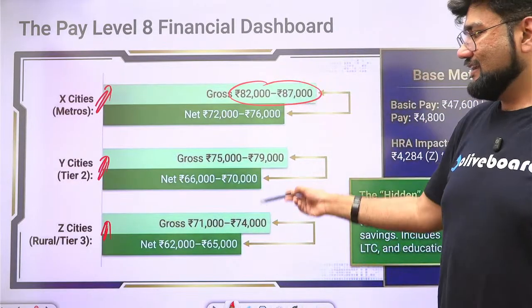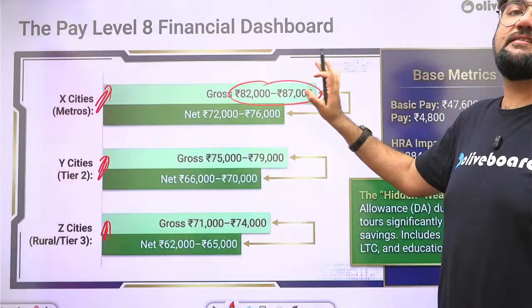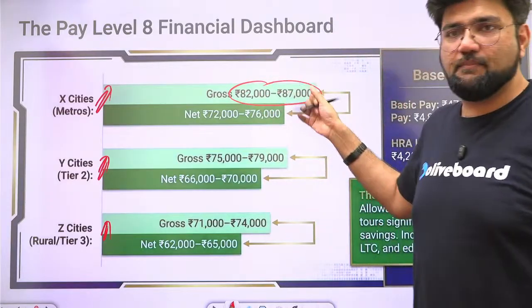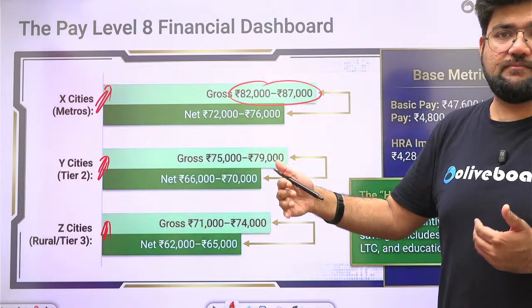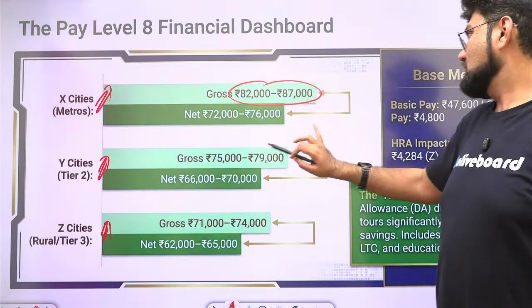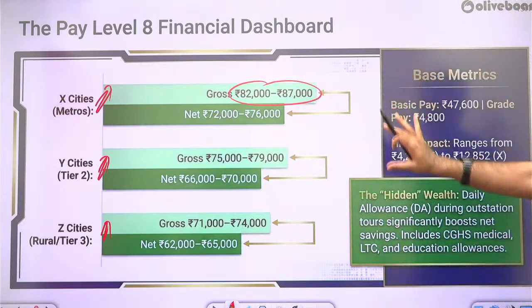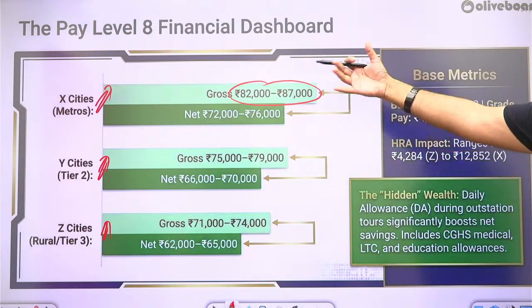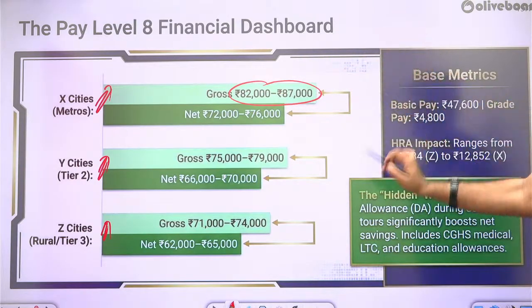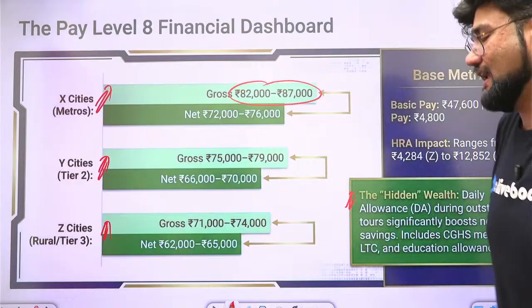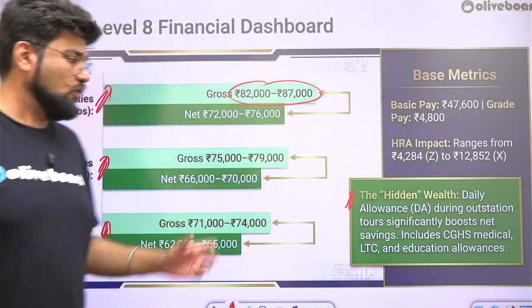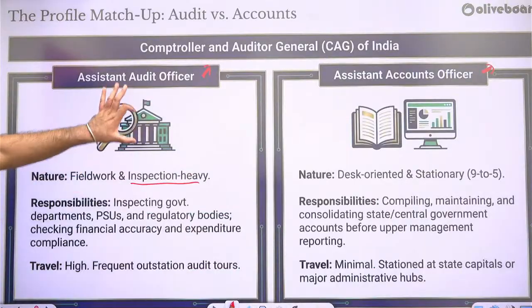So these are the variations, and these variations are not in the basic pay, but because of the dearness allowance on the basic pay, and majorly because of HRA. There will be also travel allowance here. So this is the general range which you can assume the salary to be, but it is always going to be higher than the other posts, right? But one thing here is there is a hidden wealth also. There are various saving aspects associated with it, because as I told you that there is a lot of travel involved in this particular section.